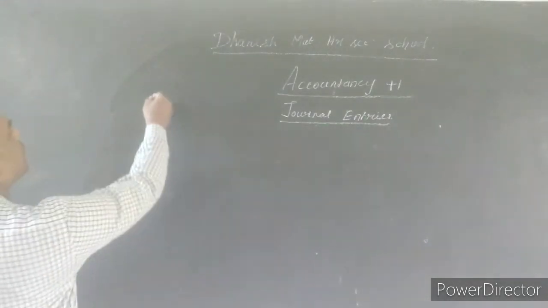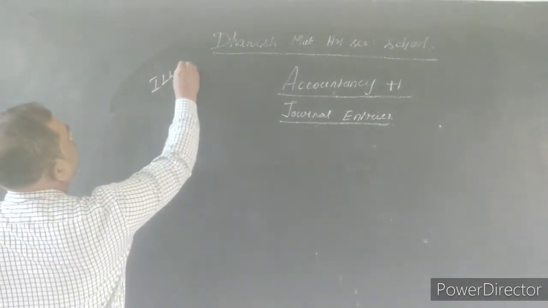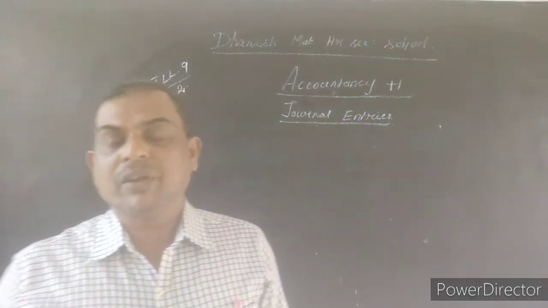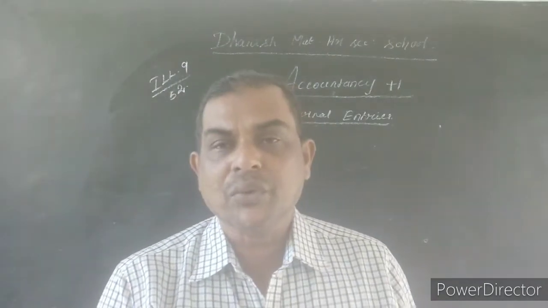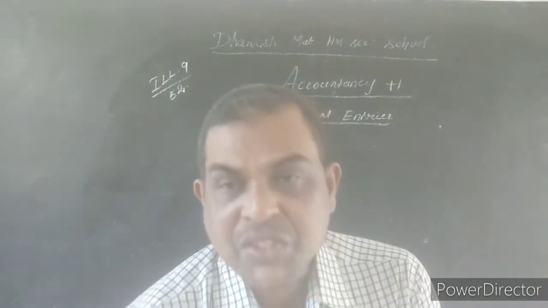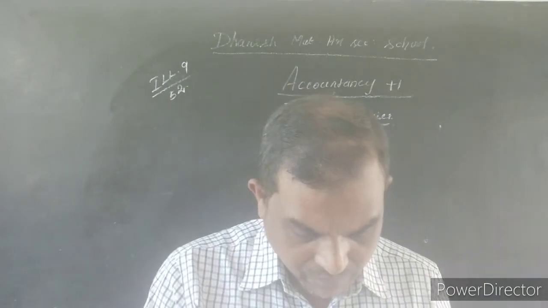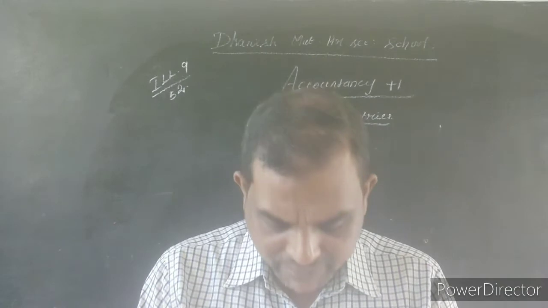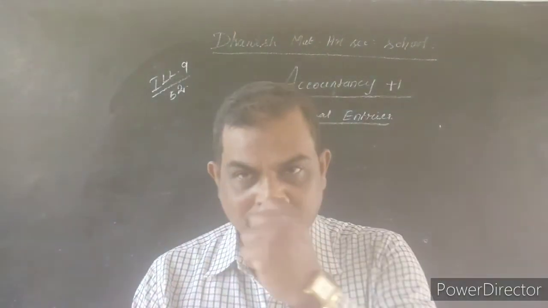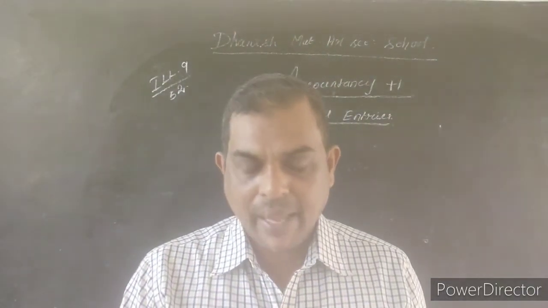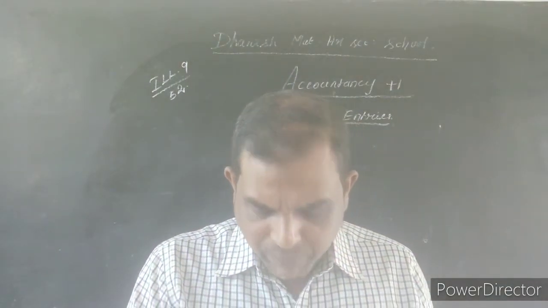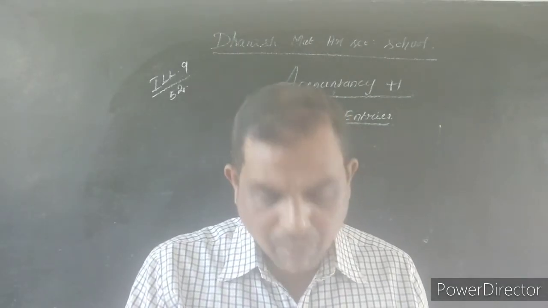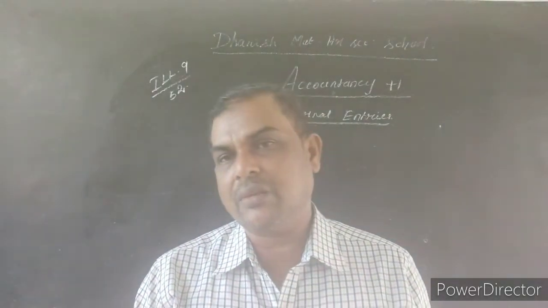Illustration 9, page number 52. Please all of you take illustration 9, page number 52. Valluvar is a sole trader dealing in textiles. From the following transactions, pass journal entries for the month of March 2018.